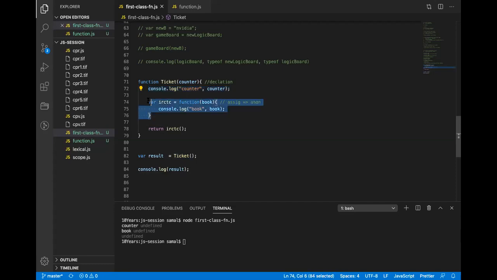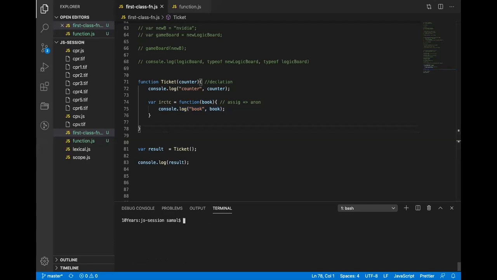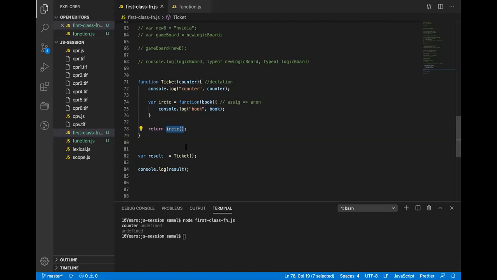Then there is a function, and then this function is called. This function also doesn't return anything. It prints it and doesn't return anything. So here, not returning is the same as returning nothing. When there is no value returned, what is the default value? Undefined. So this ticket function is returning undefined, and that is being assigned to result. Even if I don't use the return keyword, JavaScript will internally return the same result. But if you want to specifically return something, then we use return with the variable.